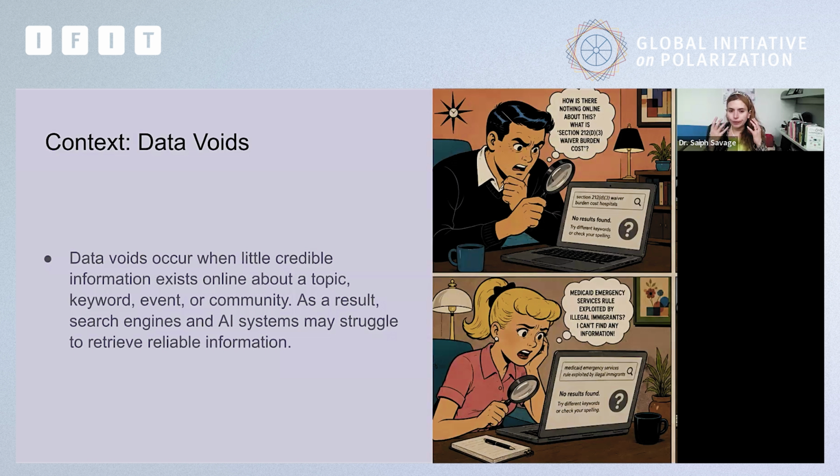And so what can happen when there is a data void is that search engines, and also now these AI systems that are retrieving information for end users, are going to struggle to retrieve reliable information, given that there is so little. Maybe nobody has written about what the drug cartels are doing, if they're doing anything with respect to healthcare of indigenous communities, these rural communities in, for example, Latin America.